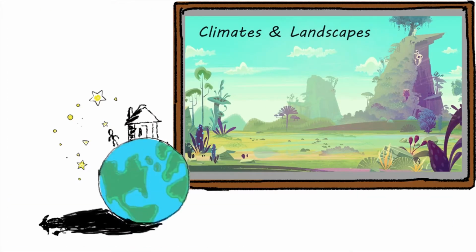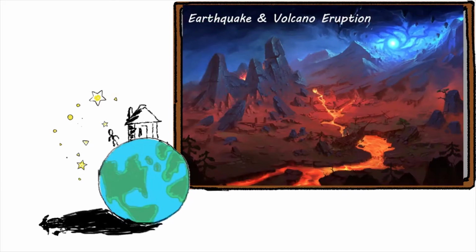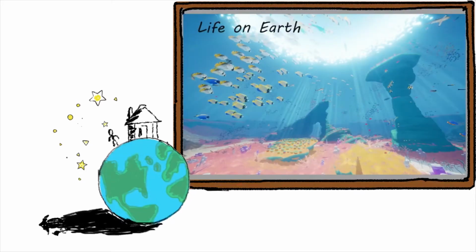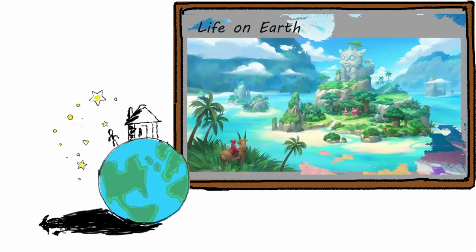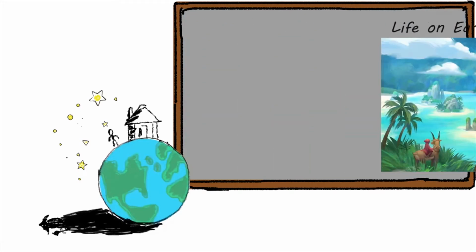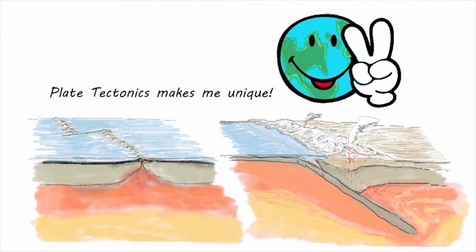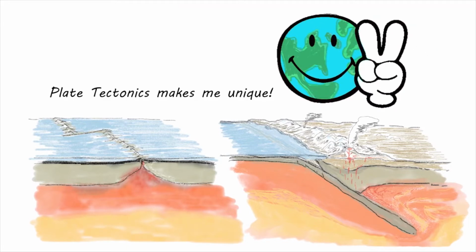Plate tectonics is important for understanding the environments and natural events around us, and has played a critical role in nurturing life on Earth. Plate tectonics is a major reason why the Earth is so different from other worlds in our solar system.